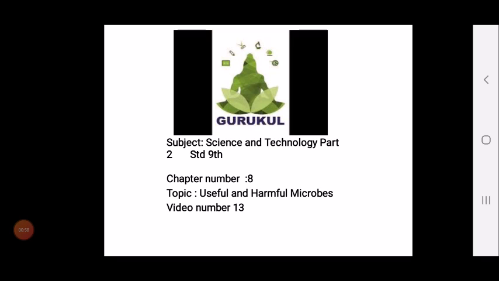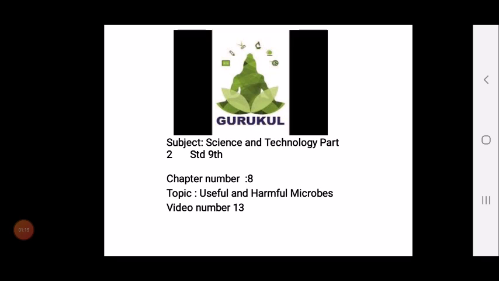Even yeast, which you also studied in the 8th standard, is used for making many food products. So many microbes, whose positive sides we have studied, are helpful.